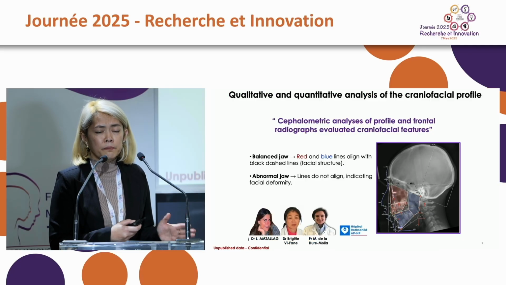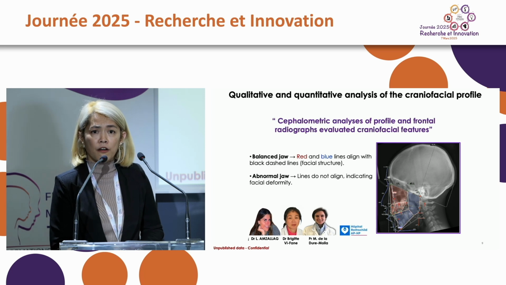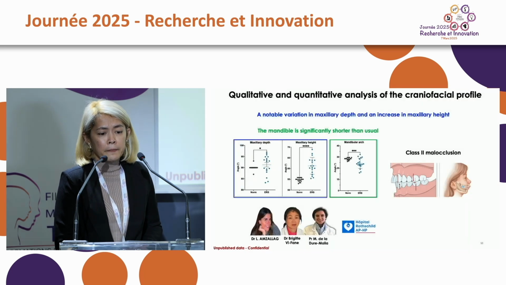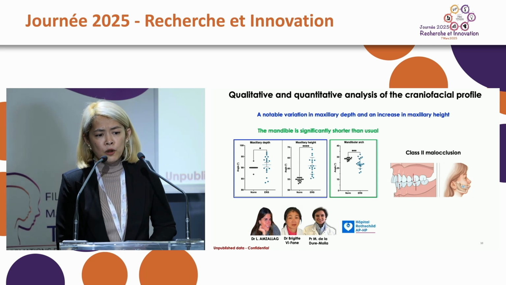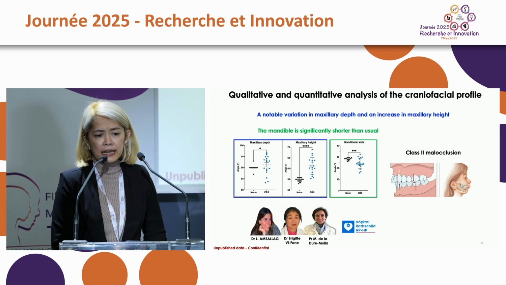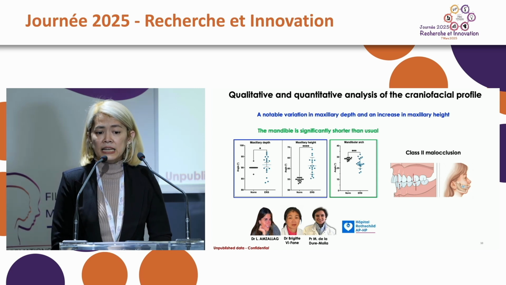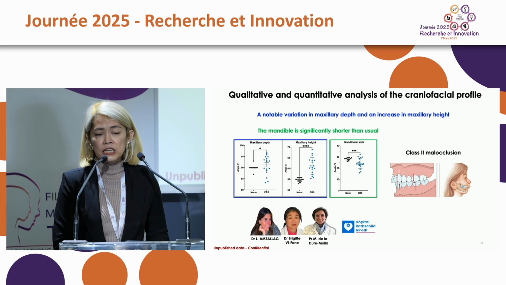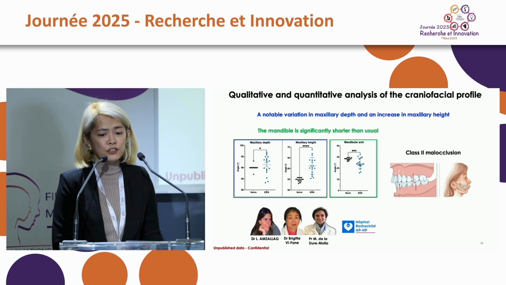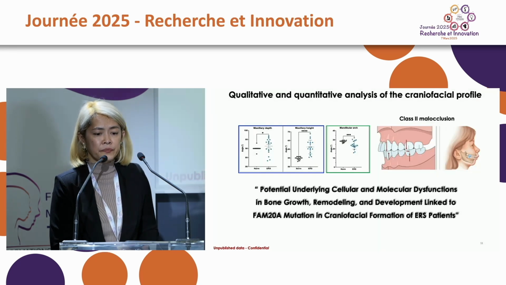If the lines are not parallel with those colors, it means they show abnormality of the jawbone. And the results show notable variation in maxillary depth and an increase in maxillary height. And also the mandible is significantly shorter than usual. So we saw the phenotype of the patients as a class 2 malocclusion.